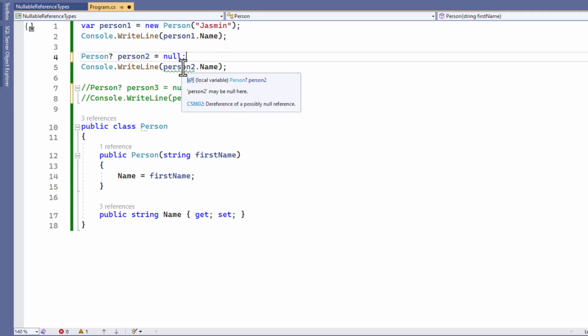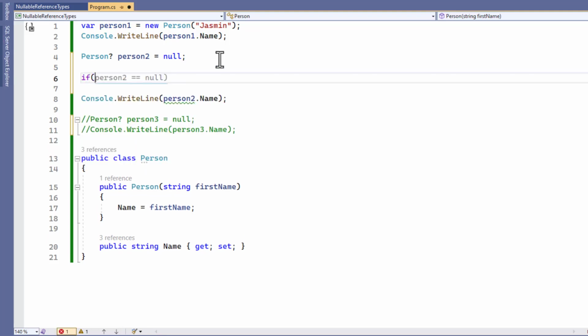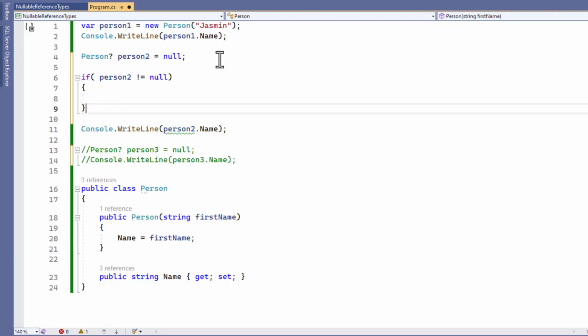Since the variable can be null, we need to check if the variable contains a reference to an object before accessing its name property. A simple option would be to compare the variable to null inside an if statement. If the person3 variable does not equal null, we print the name to the console.